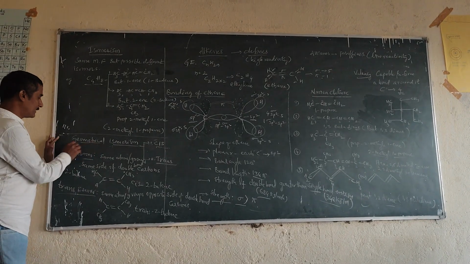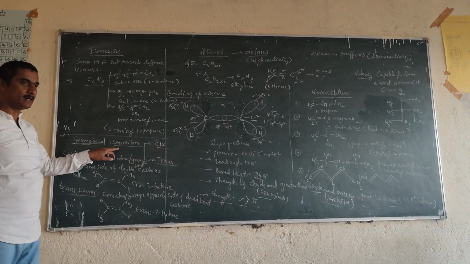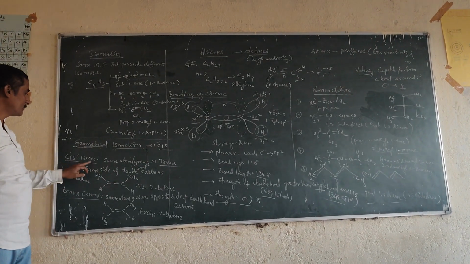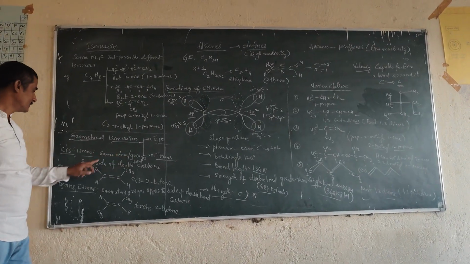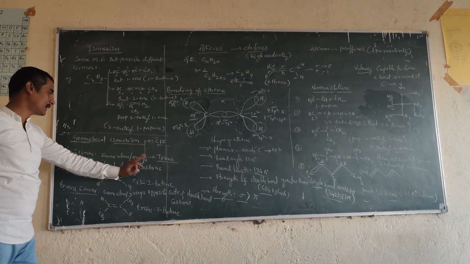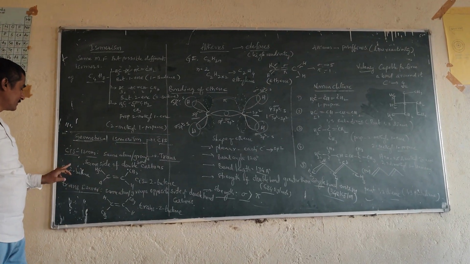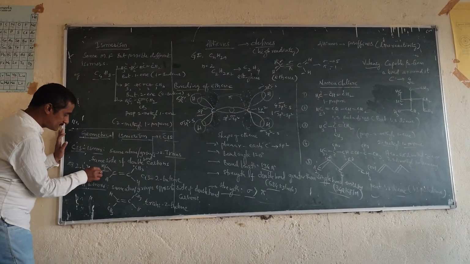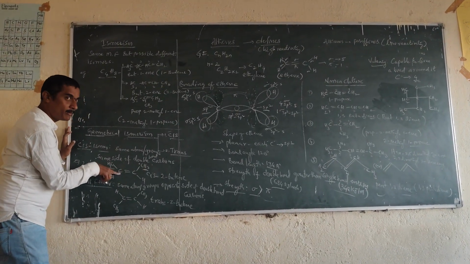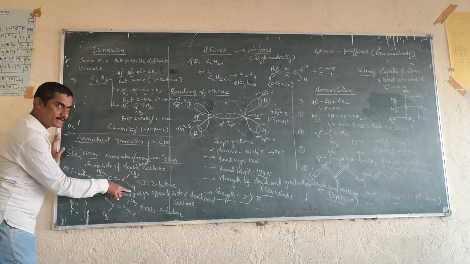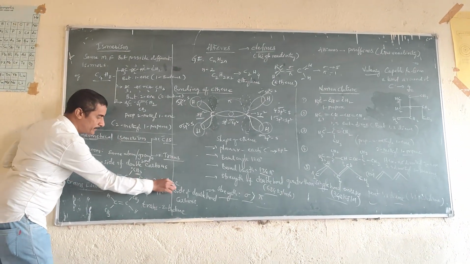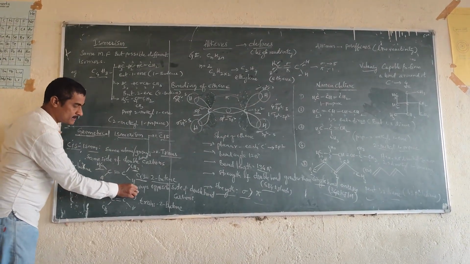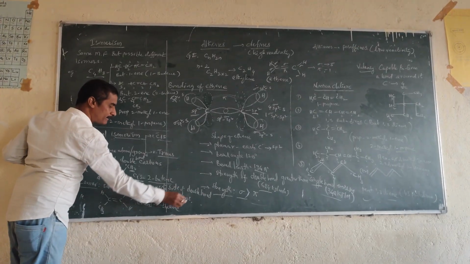Next, geometric isomerism, which consists of 2 types: cis isomer and trans isomer. A cis isomer has the same atoms or groups on the same side of the double-bonded carbon atoms. Take the example 2-butene: the same methyl groups are on the same side, and the hydrogens are also on the same side, so we say cis-2-butene. A trans isomer has the same atoms or groups on opposite sides of the double-bonded carbon atoms.